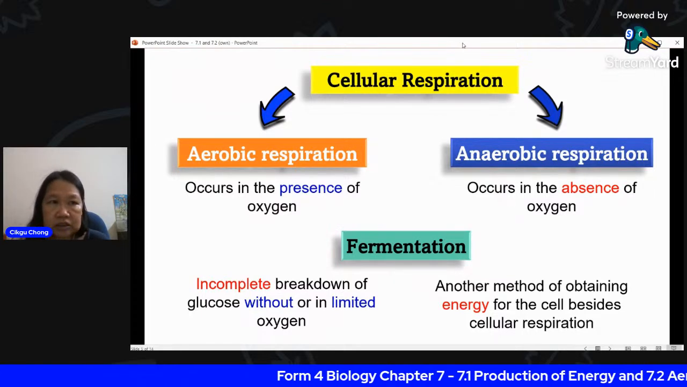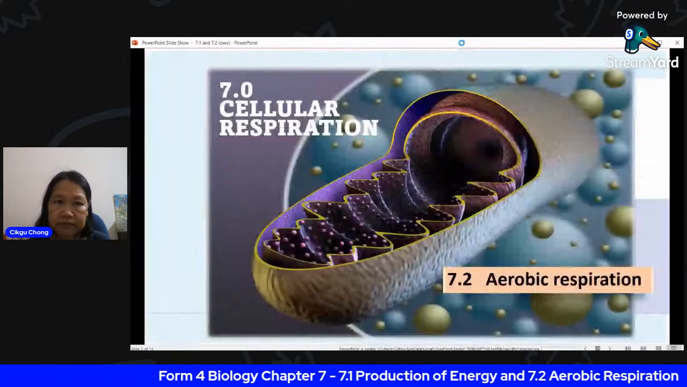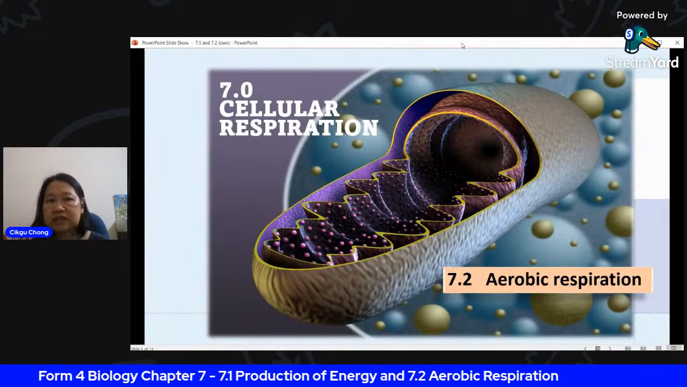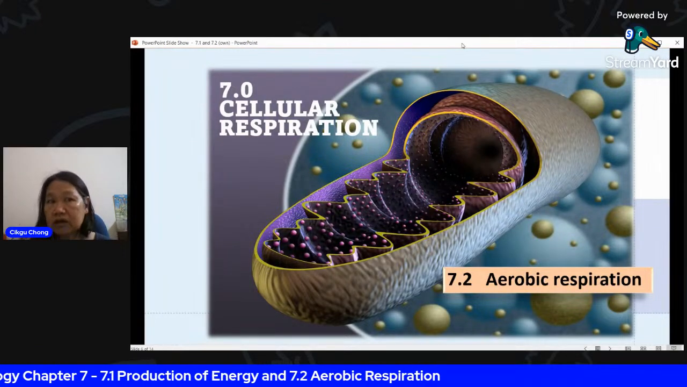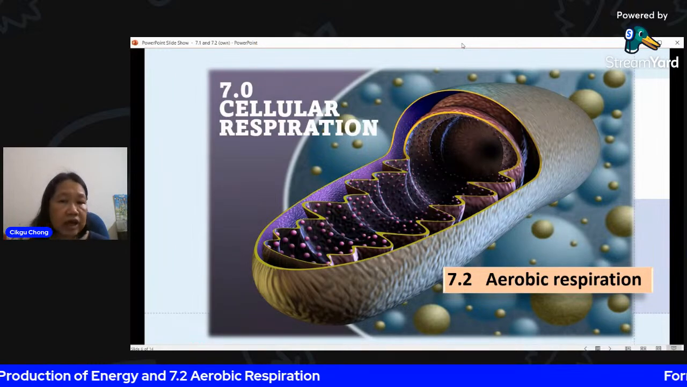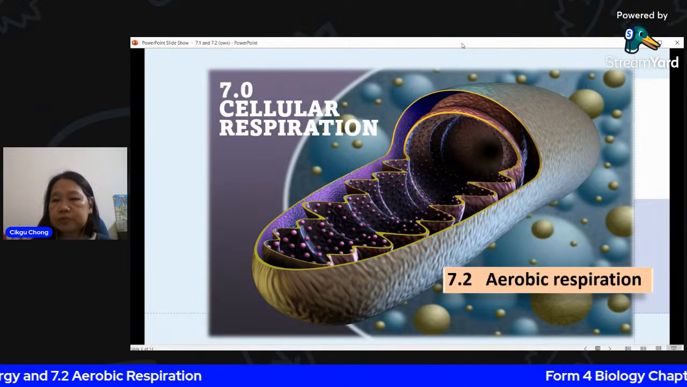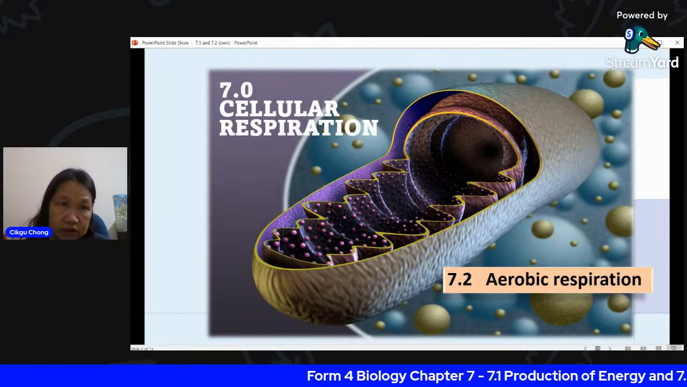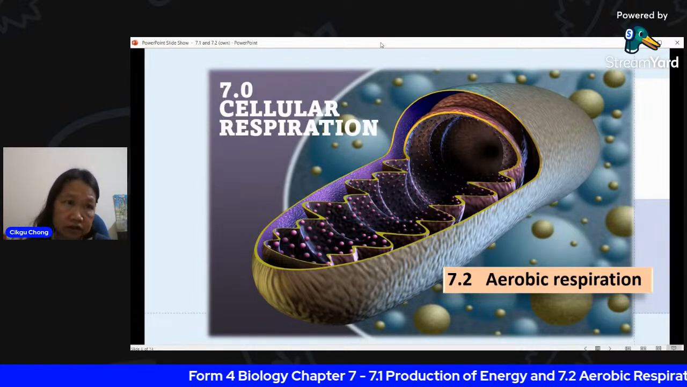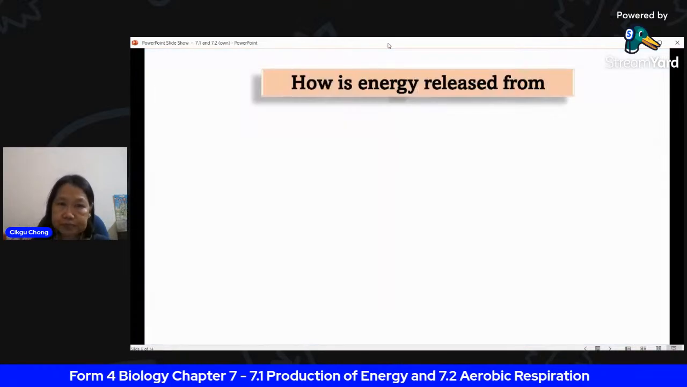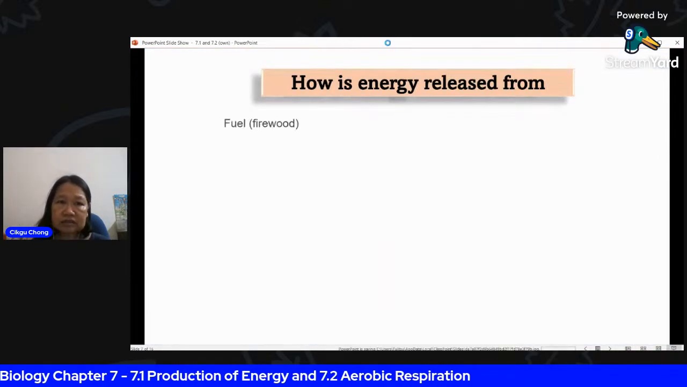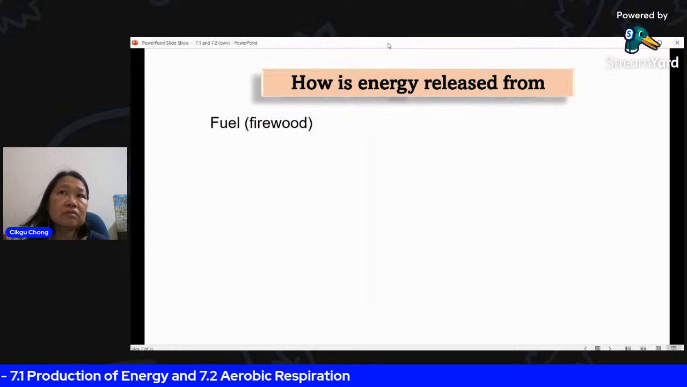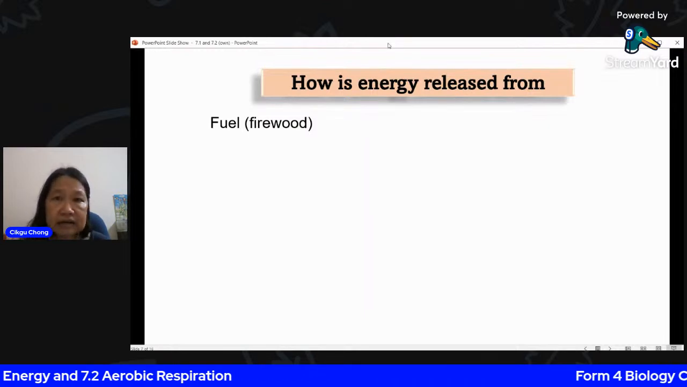All right, so let's look at the next slide. Now we go to 7.2. 7.1 was what is the meaning of cellular respiration. Now we look at aerobic respiration. Aerobic respiration is the respiration that's carried out in the presence of oxygen, an adequate supply of oxygen. So how is energy released? Let me give you a simple analogy.